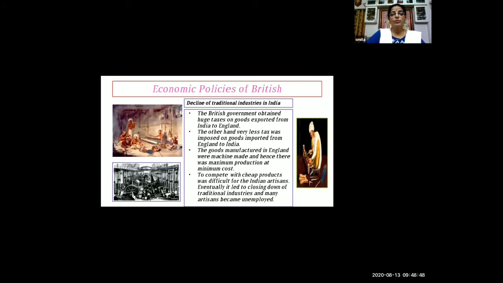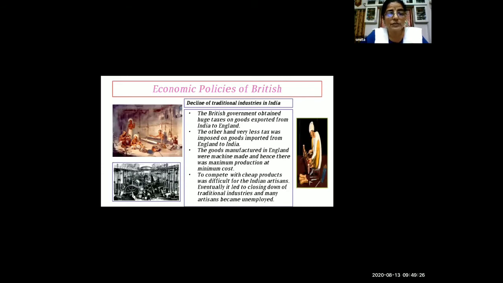Now, the goods manufactured in England were machine made. You can see one picture of a machine below the hand weaving picture. So the goods manufactured in England were machine made, and hence there was maximum production at minimum cost. It takes very little time and produces more products. So Indian people had to compete with that. And after making with the machine, the rate was very cheap.